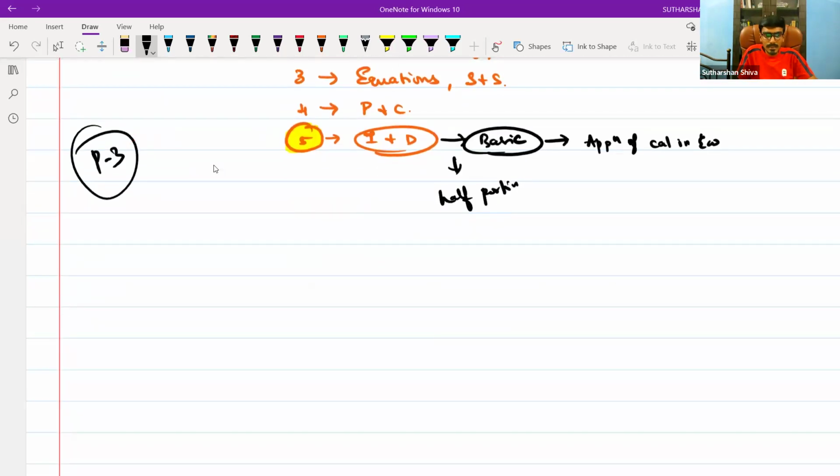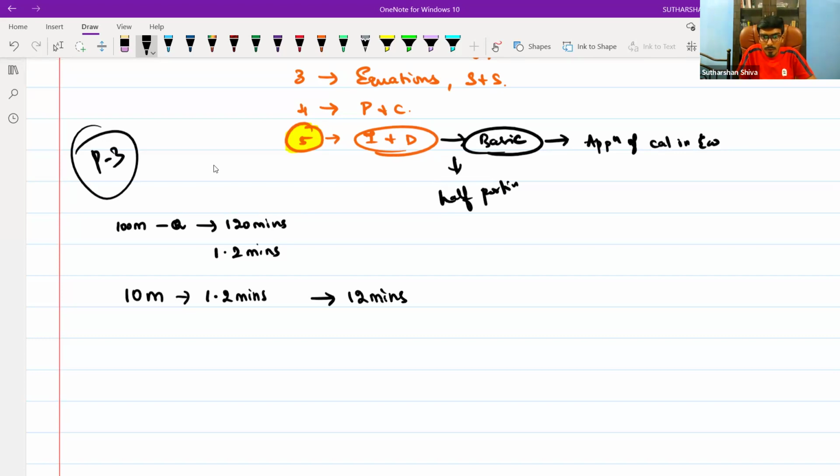How can I write a test? If you are writing a 10 marks test, it is going to be 1.2 minutes each. How, sir? 100 mark question paper, 100 questions, it is equal to 120 minutes. So it comes around 1.2 minutes per question. So if you are writing 10 questions for 10 marks, it is only 12 minutes for you to solve the problems.